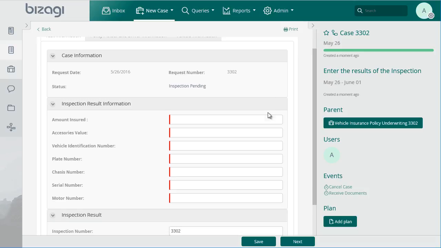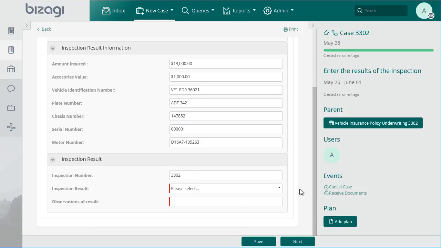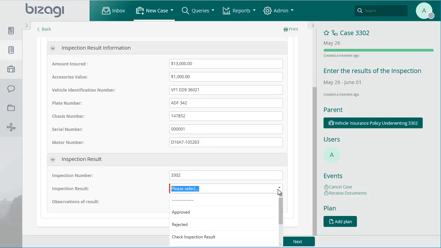Let's then include the results of the inspection. In this activity, the person in charge should include the result of the inspection of the vehicle. Once the information of the results of the inspection of the vehicle has been entered, the user can define the action to take according to the result of the inspection. The options available are Inspection Approved, which will close the inspection sub-process and continue with the issue of the policy.